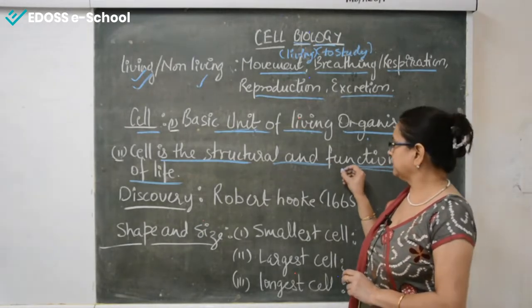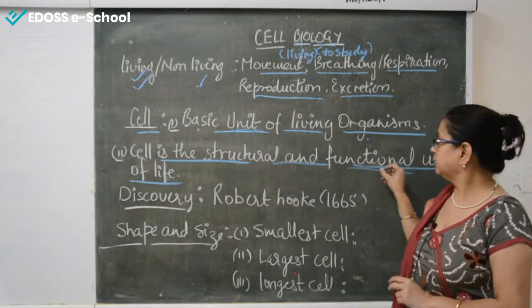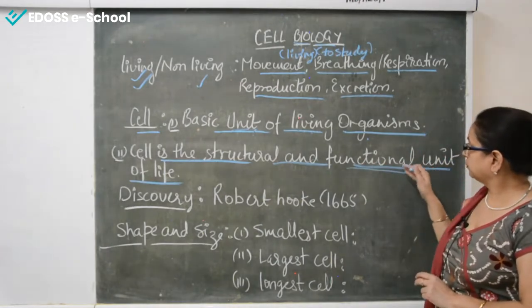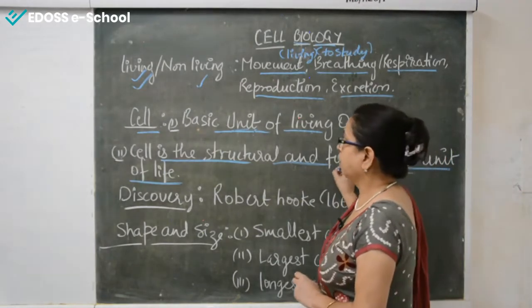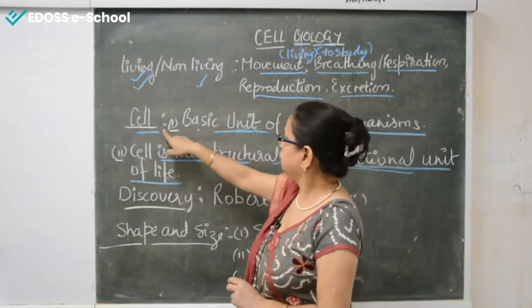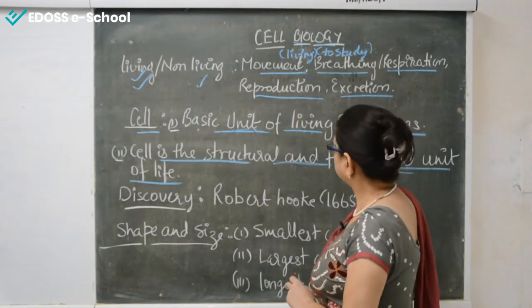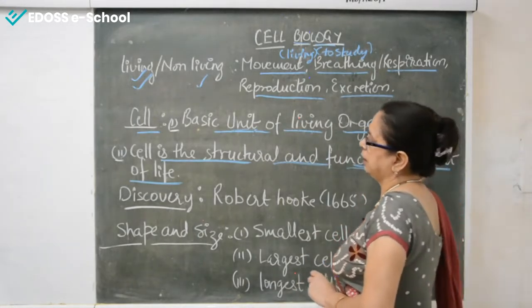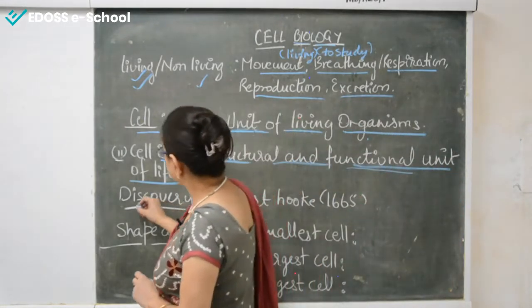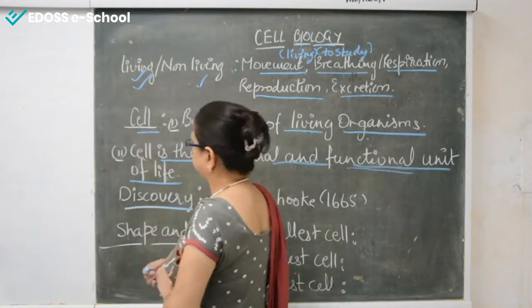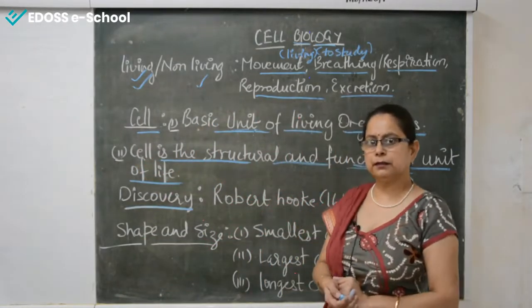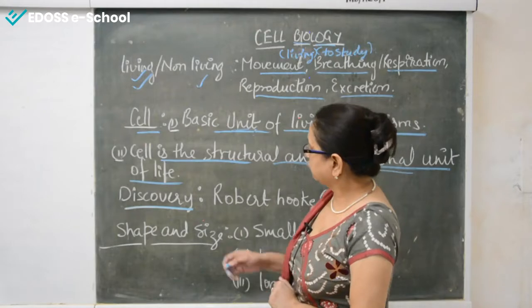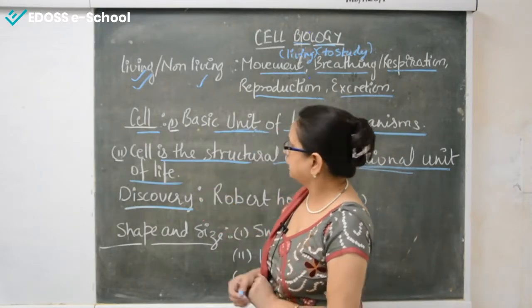And that is called filtration, that purifies your blood. Now, if we describe the cell, it is the basic unit of a living organism and is the structural and functional unit of life. Now we'll come to the next point regarding the cell, which is the discovery. A very interesting point. Who discovered the cell?